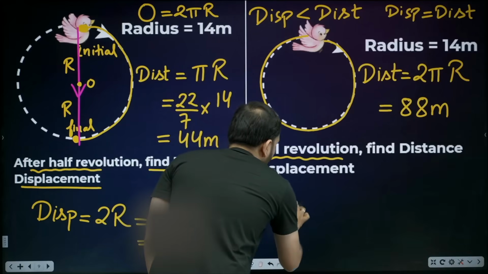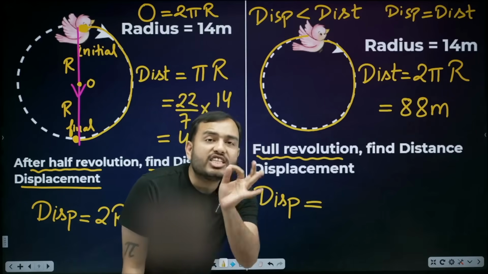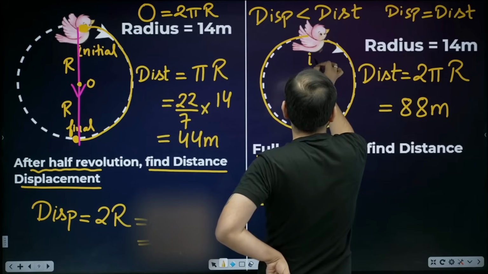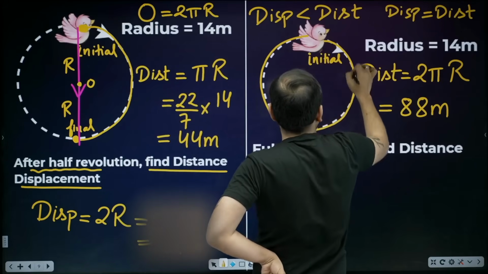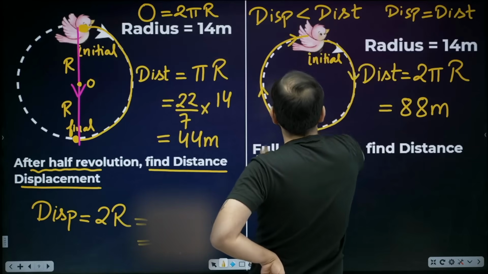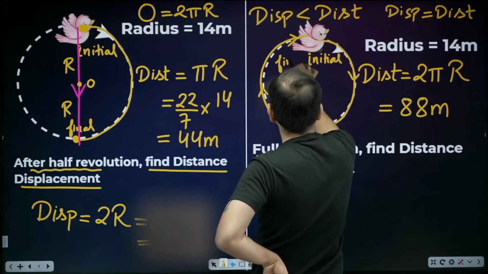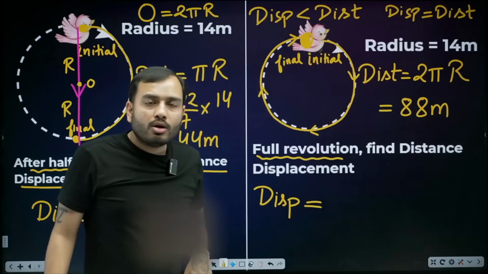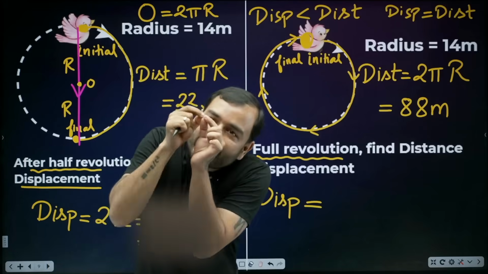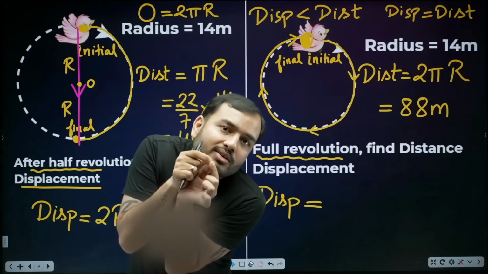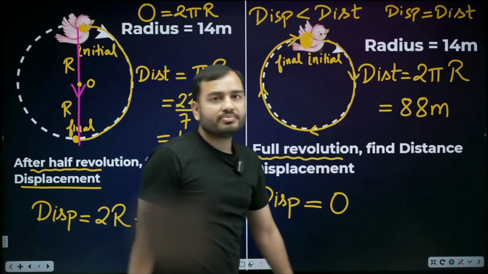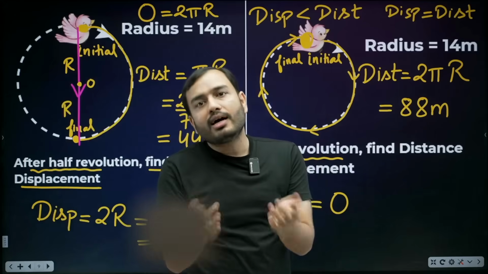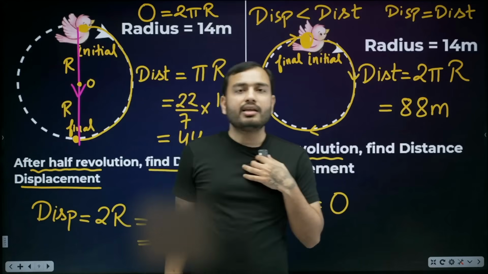Now let's talk about displacement. Displacement is the shortest path from the initial point to the final point. Where did the bird start from? From here. This was its initial point. Going around, it came back again. This itself becomes its final point. So the initial and final points are exactly on top of each other. Displacement is 0. So much effort the bird made, and after going in a circle, she came back home. Displacement is 0, isn't it?